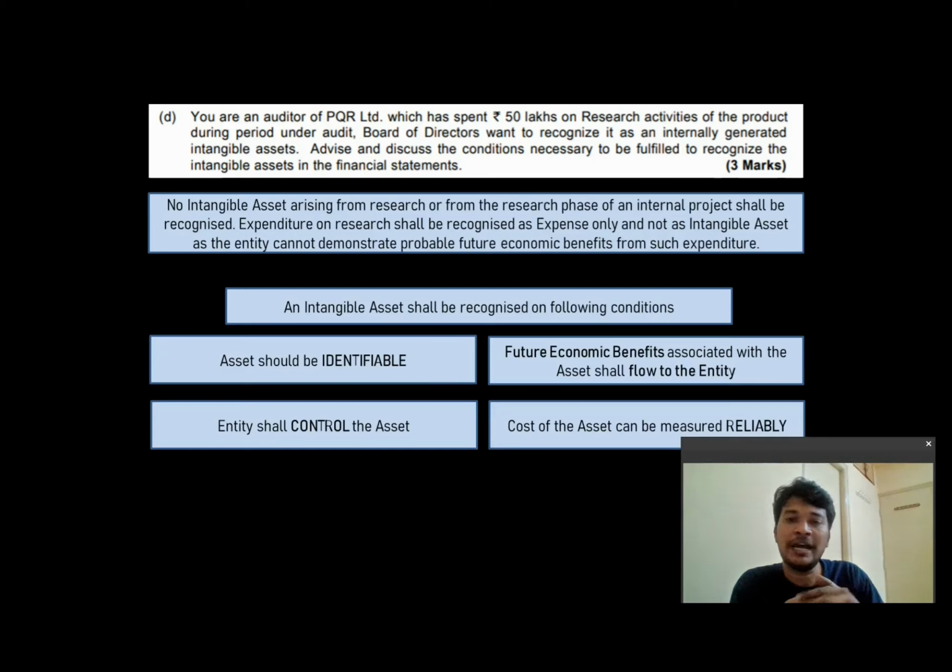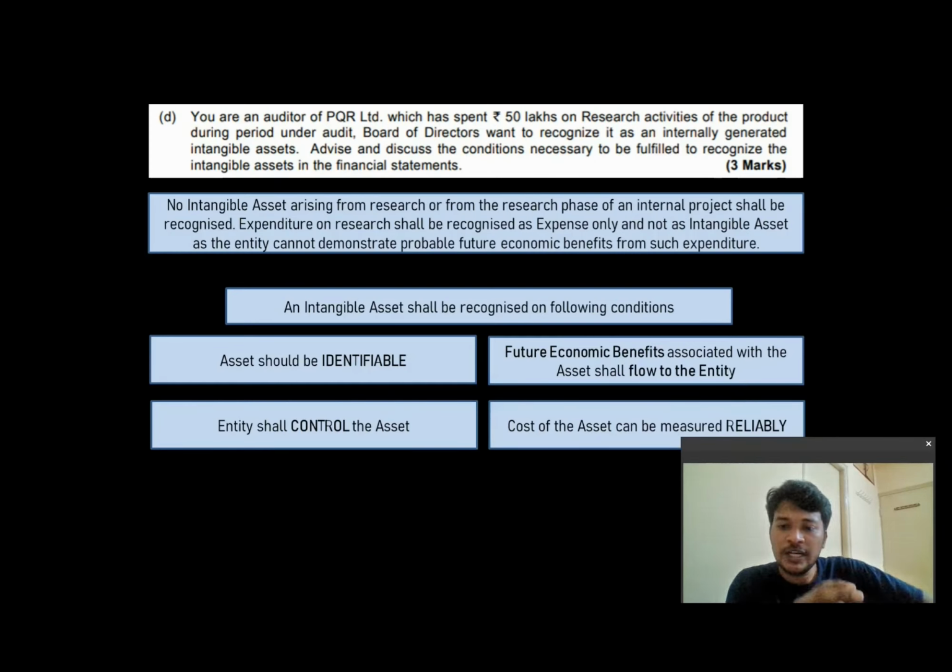So first, the asset should be identifiable. Here in this case, you are clearly able to identify that the small company has got for itself certain goodwill in the form of a good customer base as well as a good base of vendors who are ready to give products to this company at a cheaper price. Next, the entity shall control the asset. Now that the big company has taken over the small company, the big company has got control over the goodwill of the small company. Goodwill in the sense what? Control over the customer base of the small company, control over the vendor base of the small company.